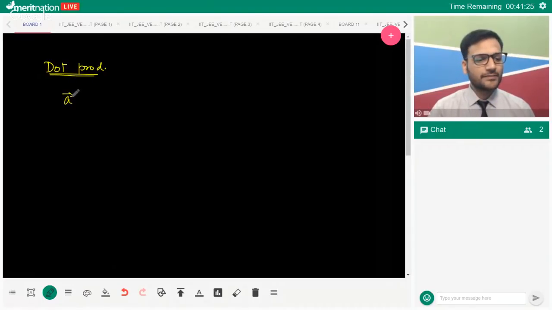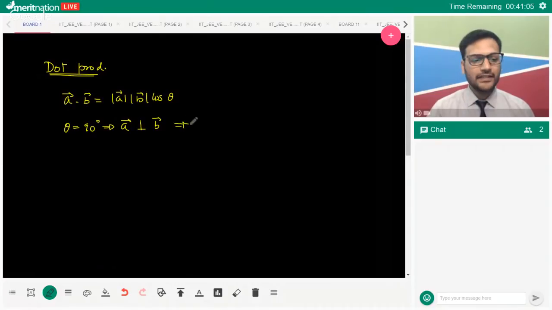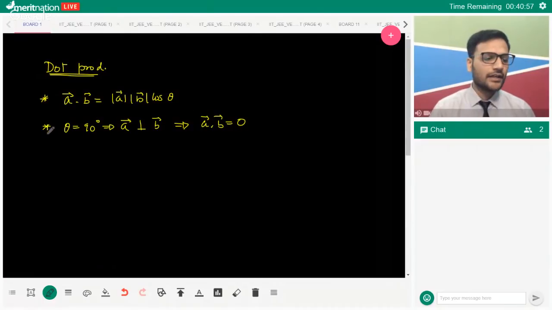For instance, if I'm saying A dot B, the formula to calculate A dot B is AB cos theta, where theta is the angle between these two vectors, which is a very simple formula which most of us know. From here, we can also get one thing: when theta is equal to 90 degrees, in that case, A and B are perpendicular vectors, which implies A dot B must be equal to 0. So this is also a very important result as well as a very easy result, which everyone remembers.